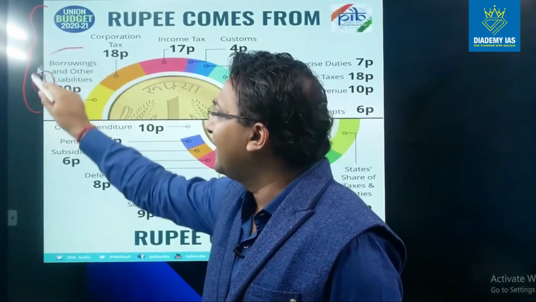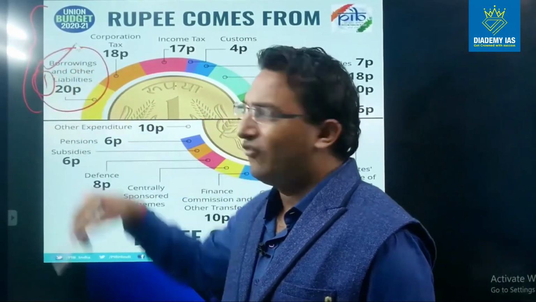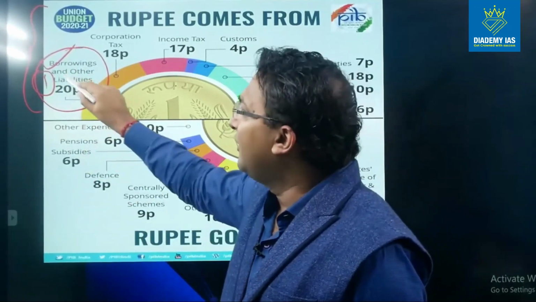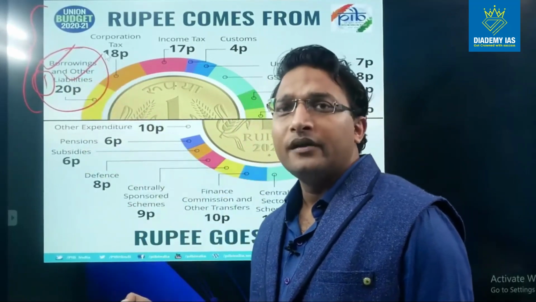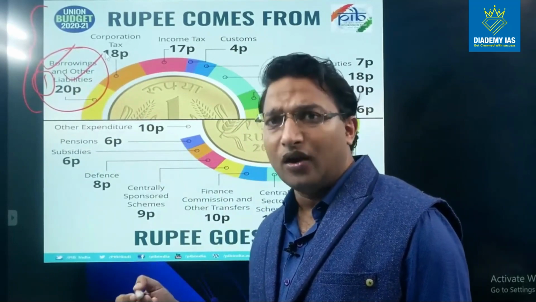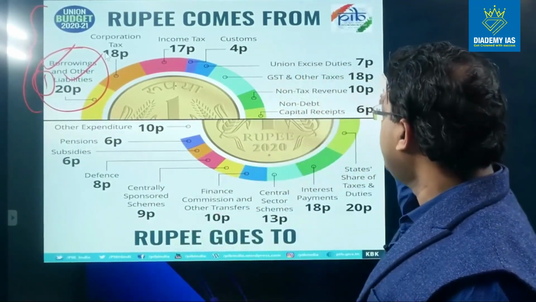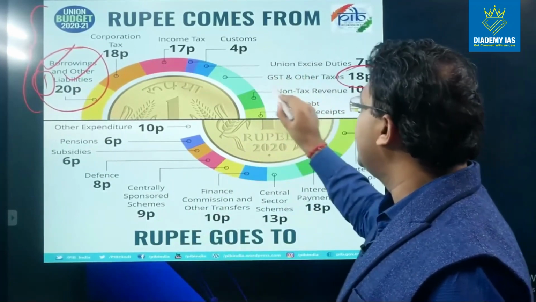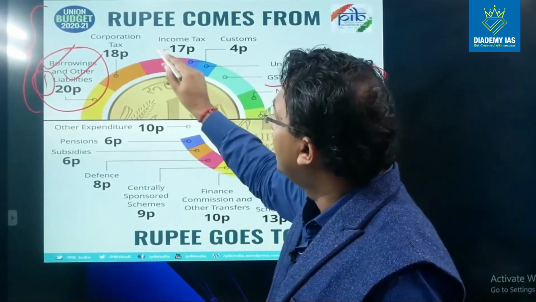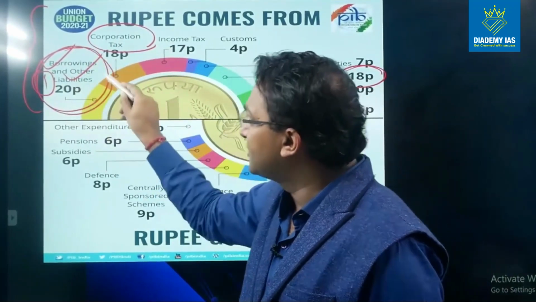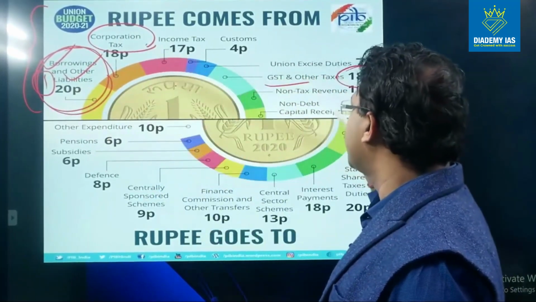Borrowing can have internal borrowing, external borrowing. Other liabilities we have seen: small saving account, provident fund, etc. Then we have this GST receipt. We have this corporation tax, right? So they are basically tax revenue items.